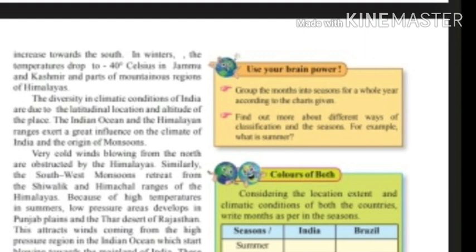In India, rainfall is comparatively lower in the northern part and higher in the southern part. Fourth, in Brazil, mild and humid climate is found near the coastal regions. In India, hot and humid climate is found near the coastal regions.